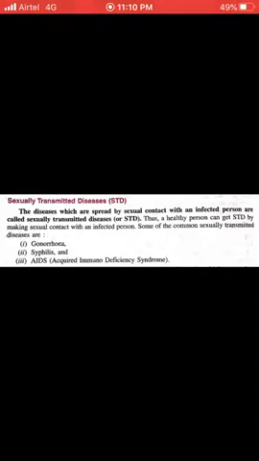Basically, it is a reason to be aware that hygiene should be maintained. That's why one should take care of their reproductive organs and clean them properly so that diseases like gonorrhea, syphilis and AIDS cannot be transmitted. These are the sexually transmitted diseases which affect people who come into sexual contact with a diseased person.